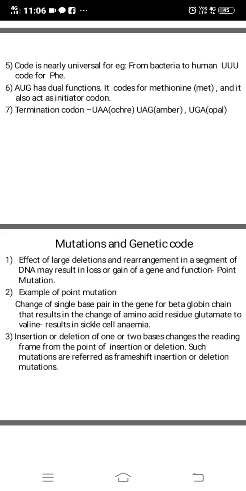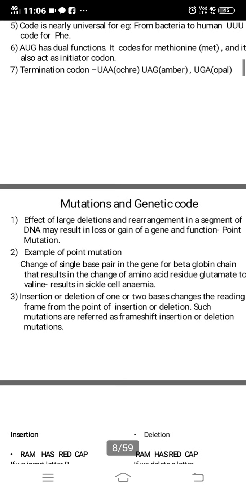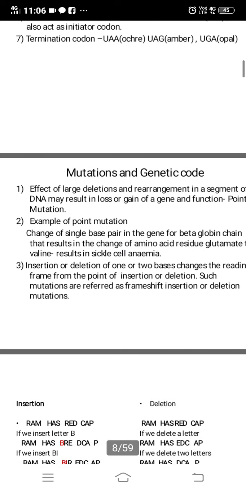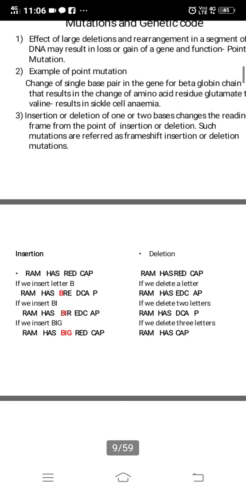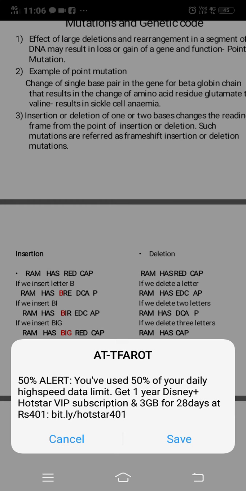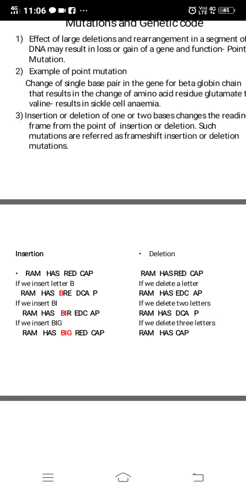We have studied in the previous chapter point mutation and frame shift mutation. An example of point mutation which you have seen in the previous chapter is sickle cell anemia. And frame shift mutation is insertion or deletion of one or two bases, changing the reading frame from the point of insertion or deletion. Now you can see an example which is given here. Ram has red cap. Here is an insertion example: if B is added, one base is added.